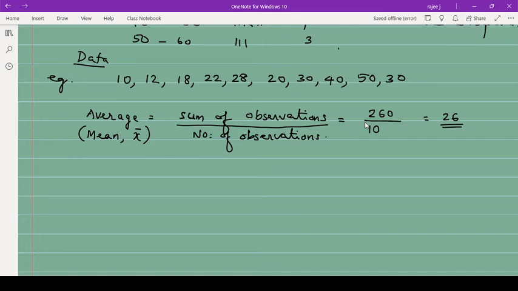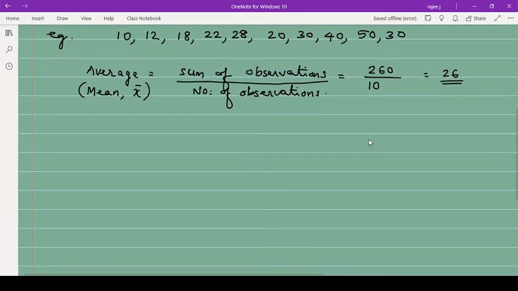If the average marks of that class is 26 out of 50, then we can say that around 50% of students are doing good and 50% are not that good at study. So we can make decisions or conclusions like that. So that is the mean.